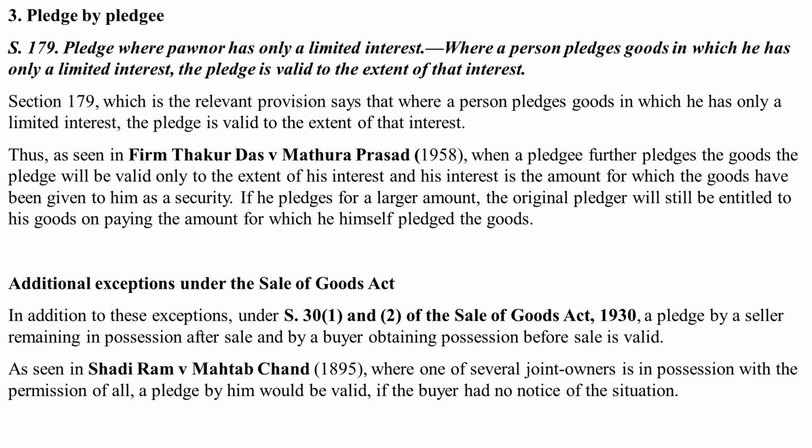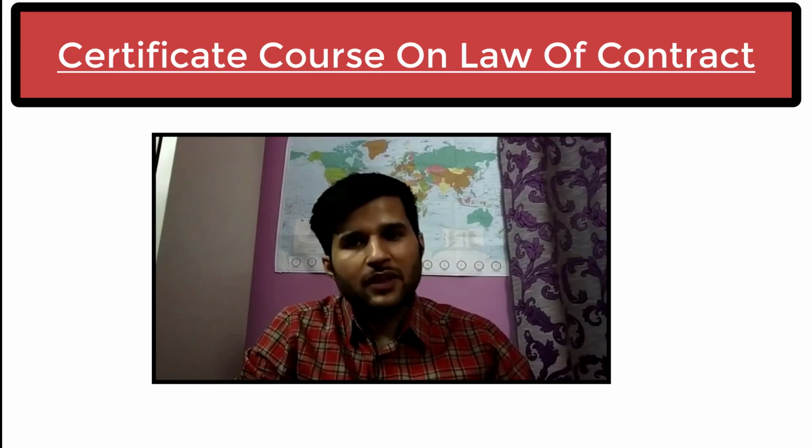Now, there are some additional exceptions under the Sale of Goods Act, mentioned under Section 30(1) and Section 30(2) of the Sale of Goods Act 1930. It says that a pledge by a seller remaining in possession after sale and by a buyer obtaining possession before sale is valid. And these two are very important provisions to remember. And lastly, it has been held in Shadi Ram versus Mehtab Chand that where one of several joint owners is in possession with the permission of all, a pledge by him would be valid if the buyer had no notice of the situation. And that sums up this lecture.